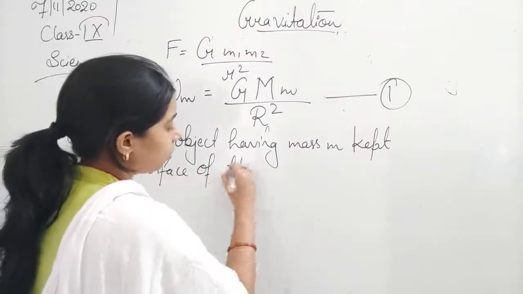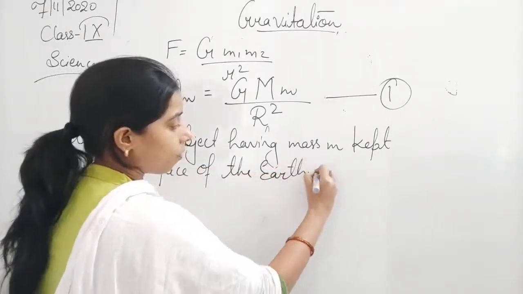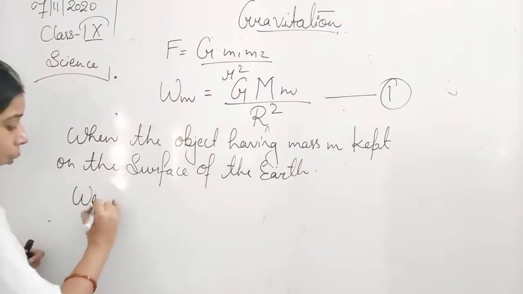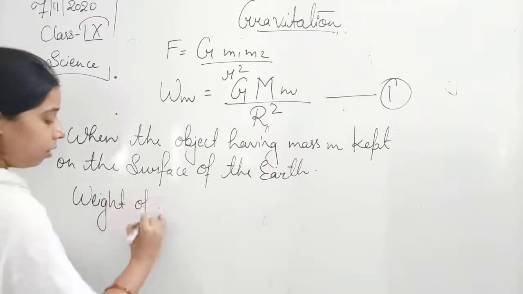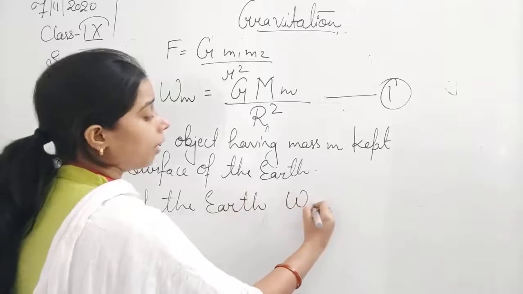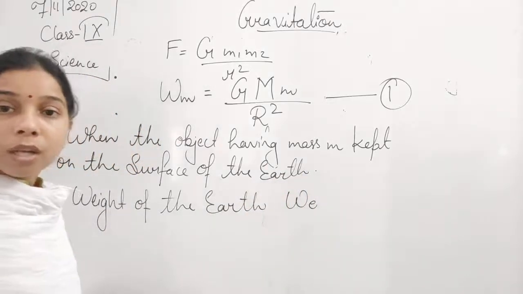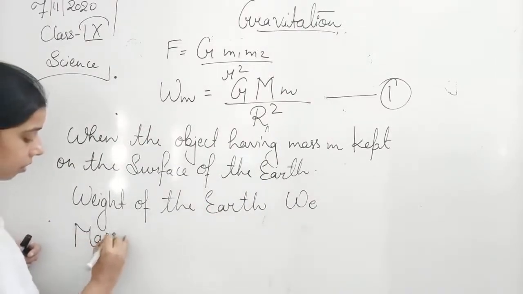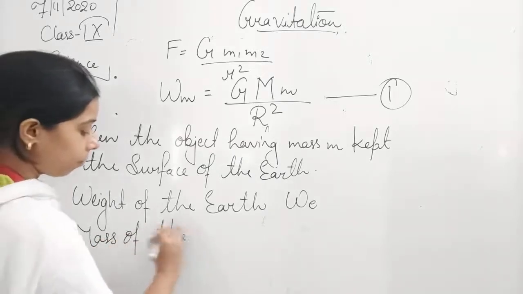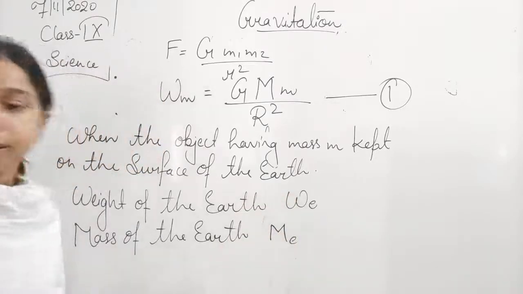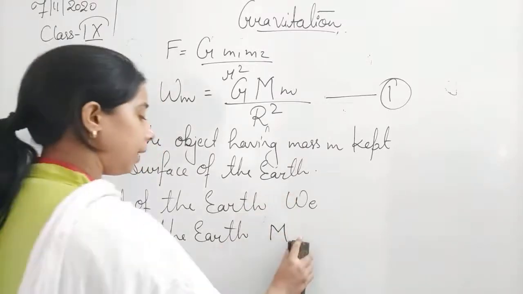Surface of the earth. Okay, so this one for the moon. Here we will take the weight of the earth to be represented by WE. Okay, so here we are representing the weight of the earth as WE, and the mass of the earth we are taking as ME, or simply M.